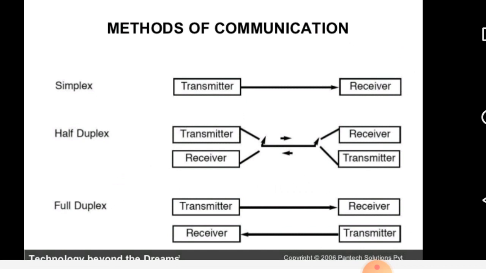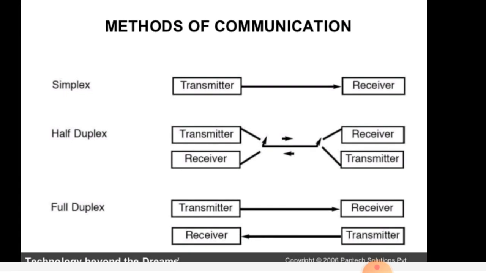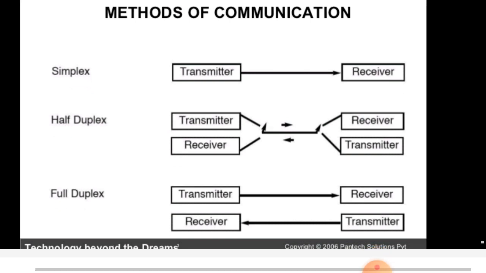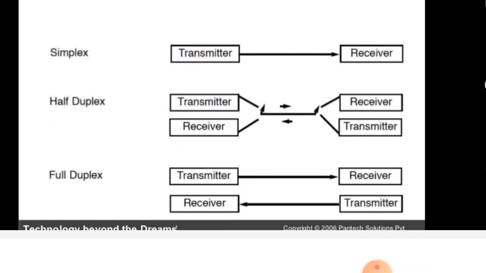In half duplex, one side transmits while the other receives, in one direction at a time, and then the sides switch. In full duplex, transmitter and receiver can both transmit and receive at the same time. There is no separate time for transmitter and receiver.